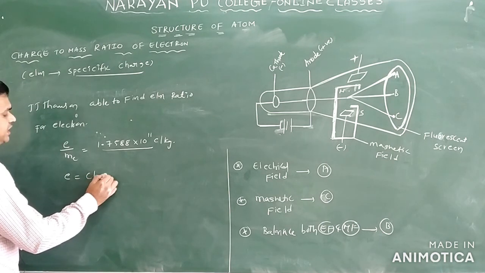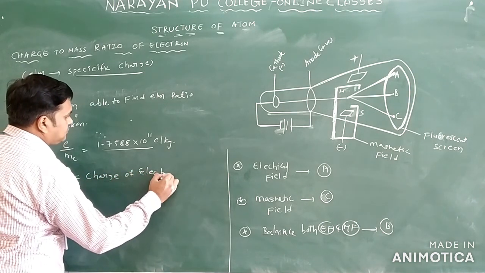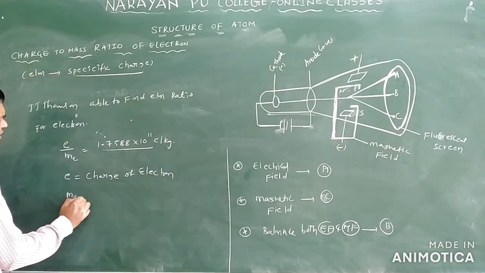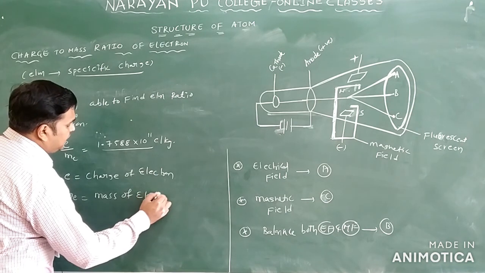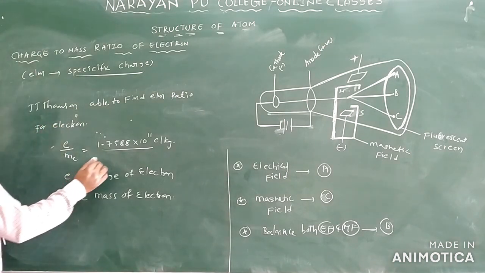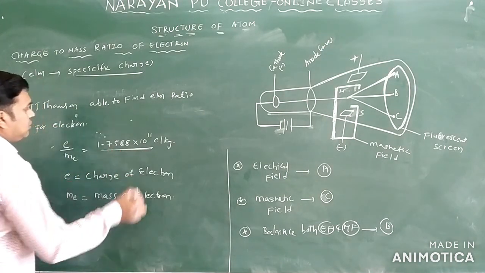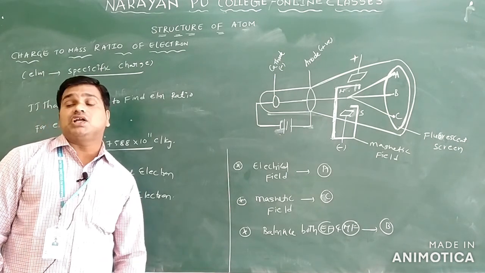e is the charge of the electron. What is m_e here? m_e is equal to the mass of the electron. So this is the e by m value for which one? For the electron only. What value did we get? 1.7588 into 10 power 11 coulomb per kilogram.